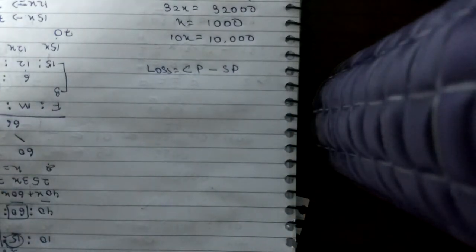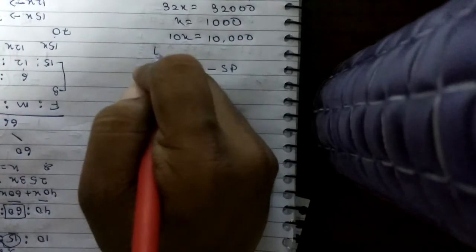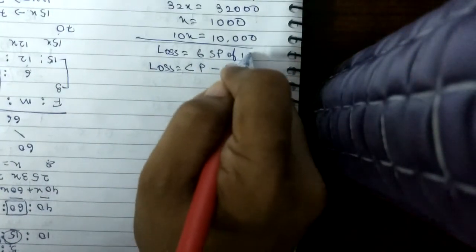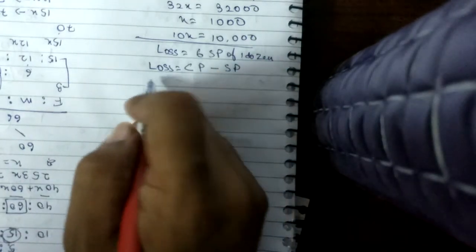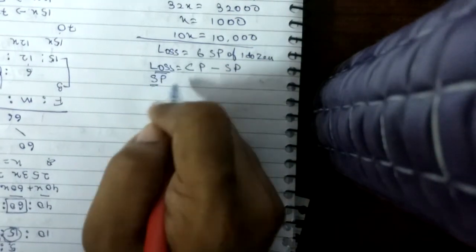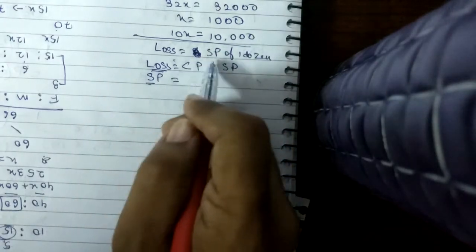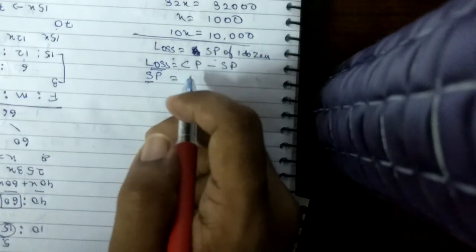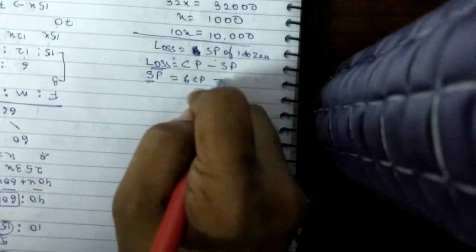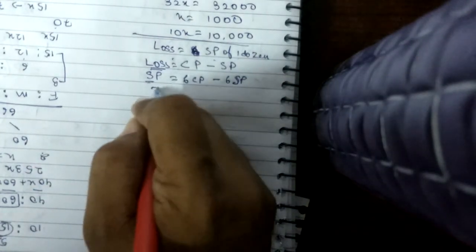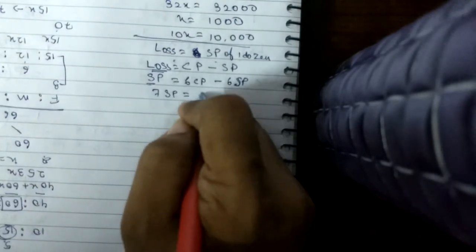So the loss is the selling price of 1 dozen oranges, so loss equals 6 CP minus 6 SP, equal to the selling price of 1 dozen. Or we can say 7 SP equal to 6 CP.